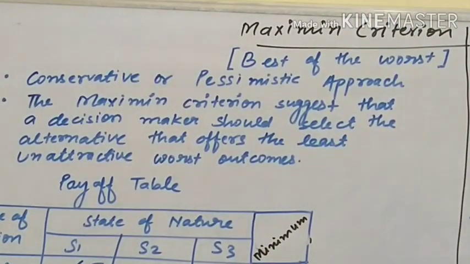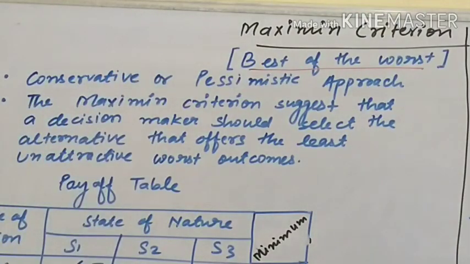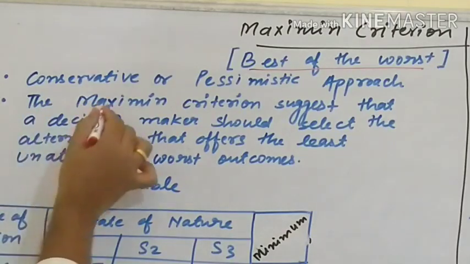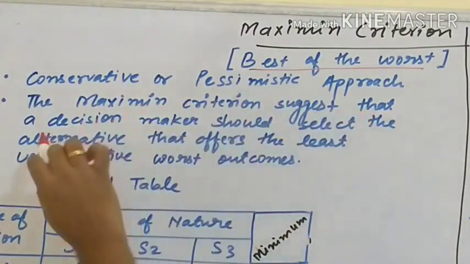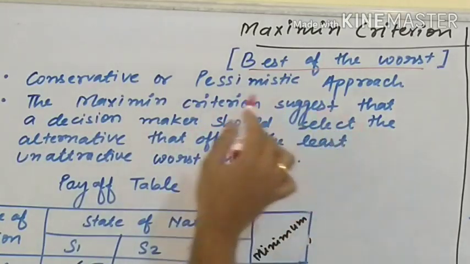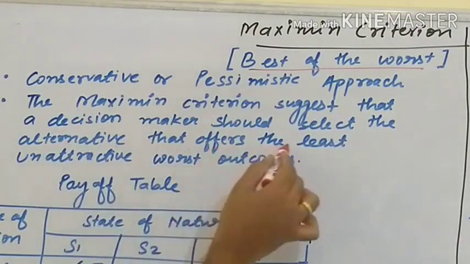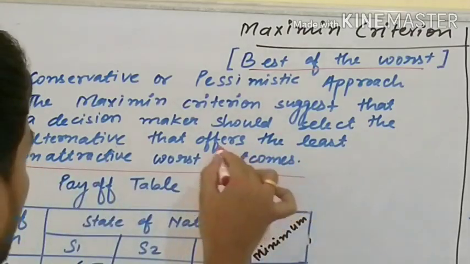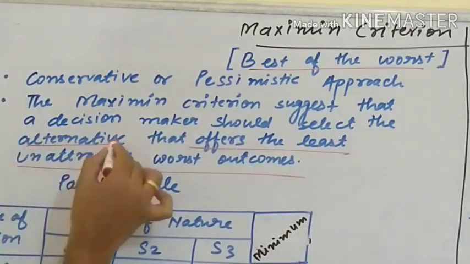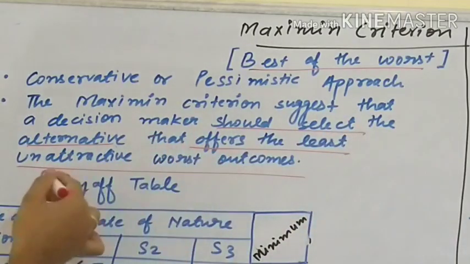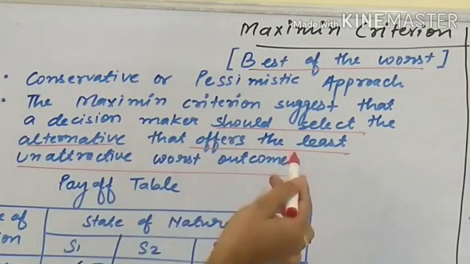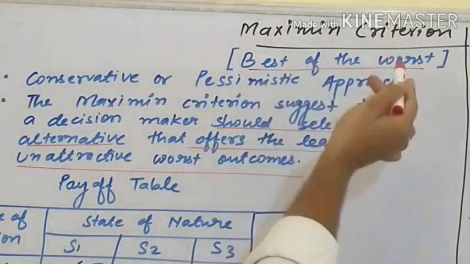Let's see the first criterion, Maximin criterion. It is based on the worst: we have the worst outcomes, but we have to choose the best from that worst. This is a conservative or pessimistic approach. The Maximin criterion suggests that a decision maker should select the alternative that offers the least unattractive worst outcomes. What alternative should be selected? That which offers the least unattractive worst outcomes, meaning we have to choose the best from the worst.